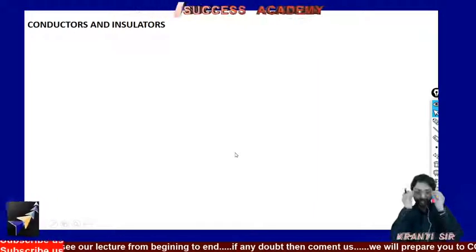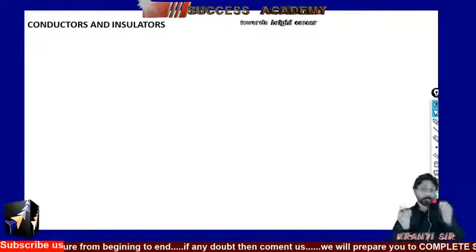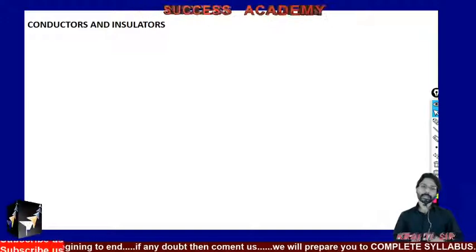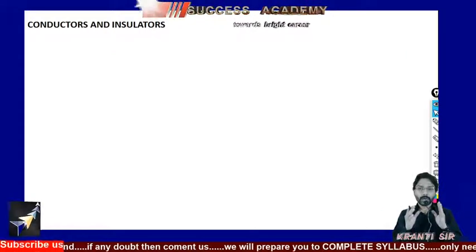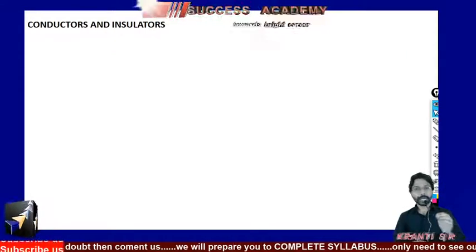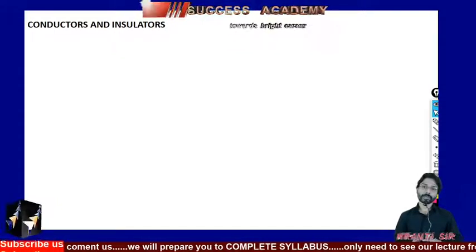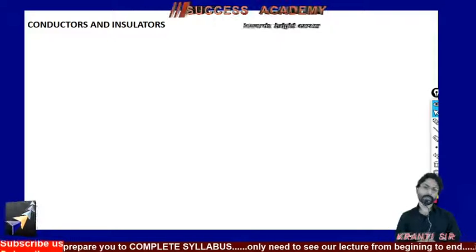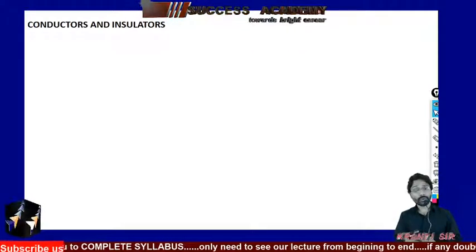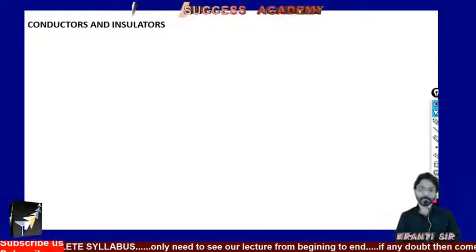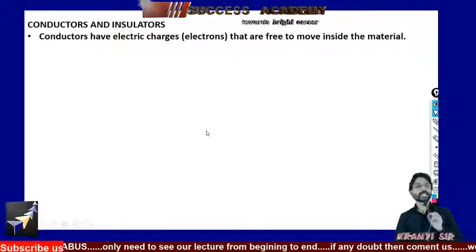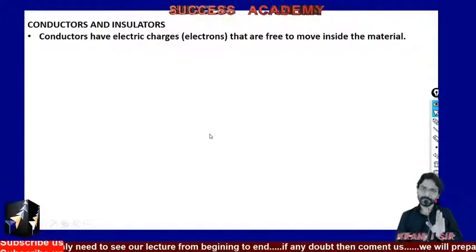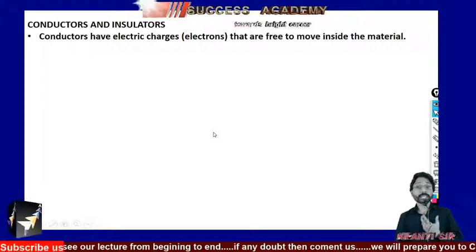Now, another topic is conductors and insulators. As you all know well about conductors and insulators. But what you have to know at this level is that conductors have electric charges, that is the electrons, that are free to move inside the material.